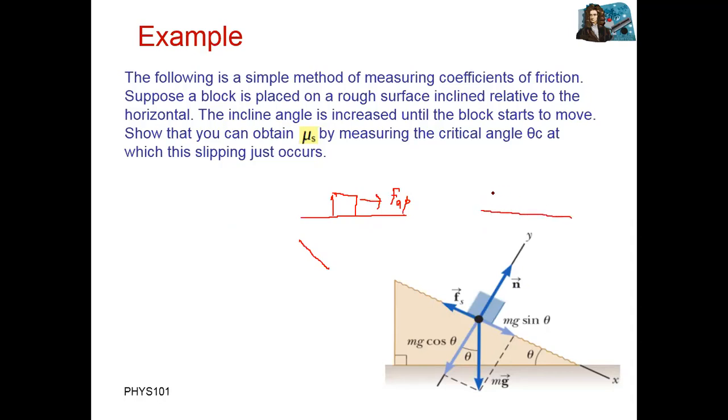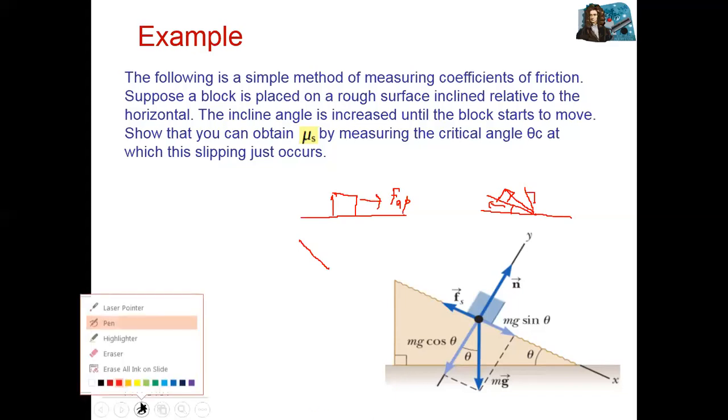The second way is if you change the angle. If we have a surface and a body lying on it, like an inclined plane, it depends upon this angle. When you increase this angle, a time will come when it will start motion. So in this example we will discuss at which point you can start motion in this body. It depends upon the angle changing, so we need to find that angle. That angle is called the critical angle.